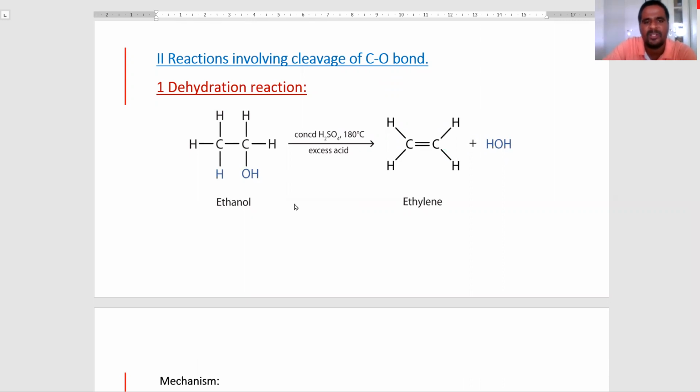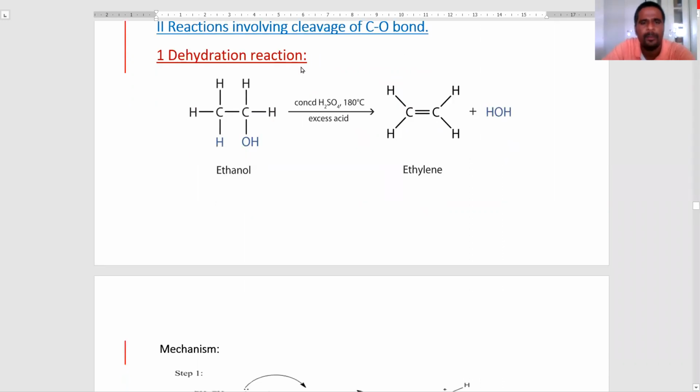Under this, the first one we studied is the dehydration reaction. Here one example is given. Ethyl alcohol reacts with concentrated H2SO4 at 180 degrees centigrade to produce ethylene and a water molecule. In this reaction, what happened? Here, carbon-oxygen bond cleavage takes place.